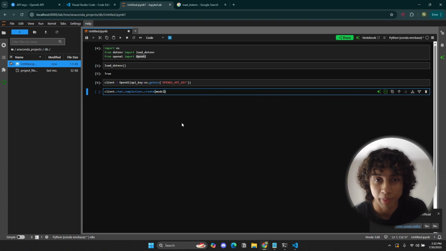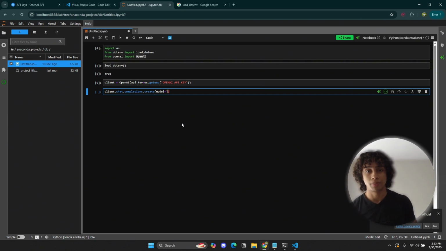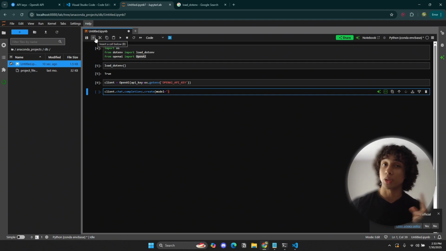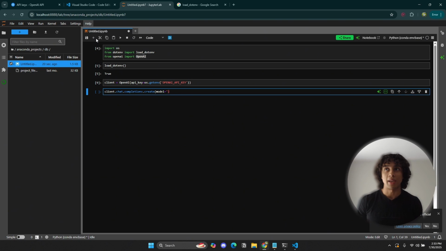In this create method, we're going to be passing certain parameters. A parameter that we're going to be passing in is the model parameter. Within this parameter, we're going to access a specific model from OpenAI. Turns out that OpenAI has a bunch of models. It's not like ChatGPT is a single model. ChatGPT is just the name of the application, but the application ChatGPT is being run on many models.